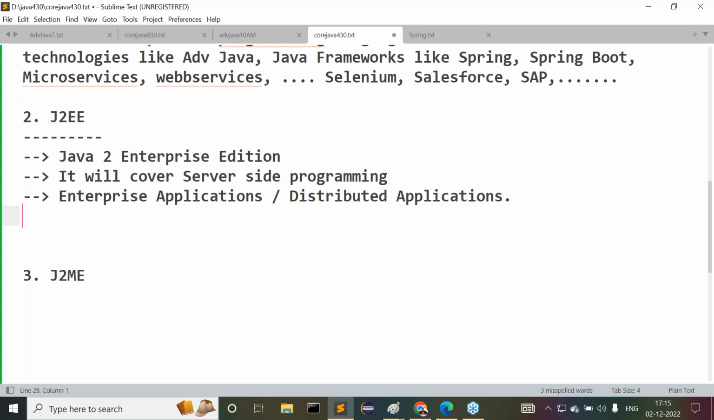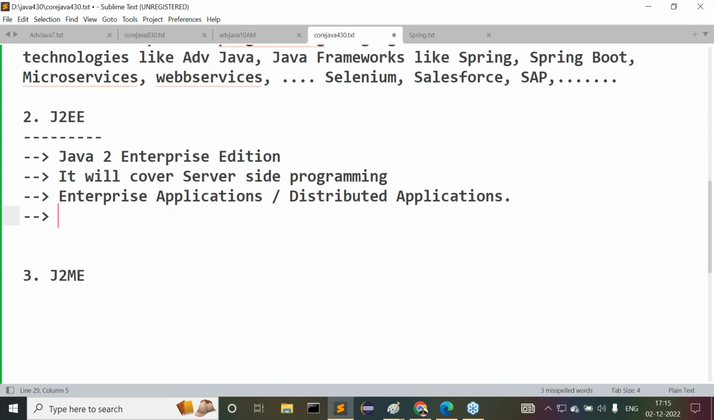Understand, guys, what I'm telling you now? By using J2EE, what type of applications are we able to prepare? We are able to prepare enterprise applications, or distributed applications. Now again here we have a question: what exactly is the meaning of an enterprise application, or a distributed application? I require a simple definition here.